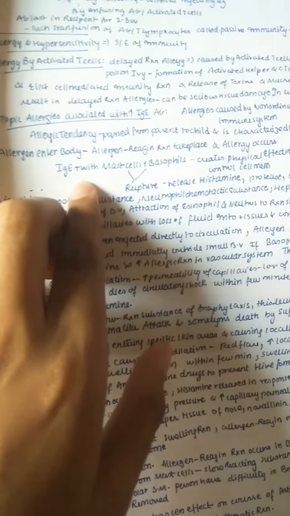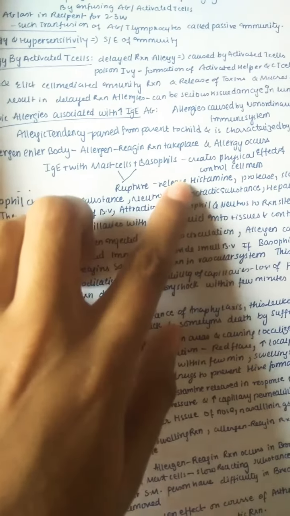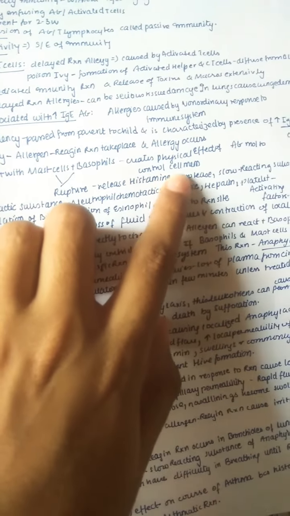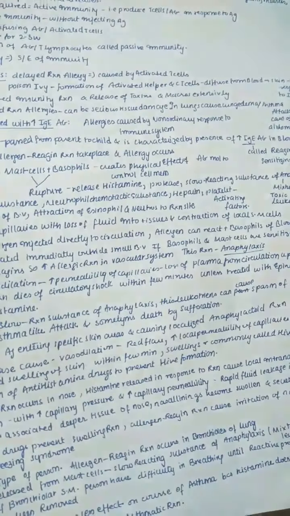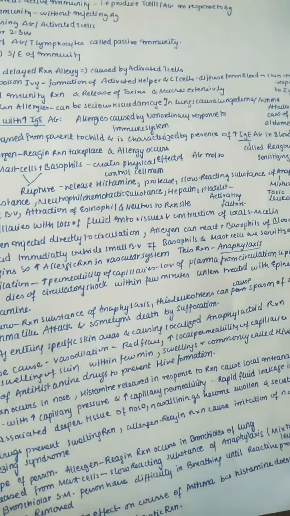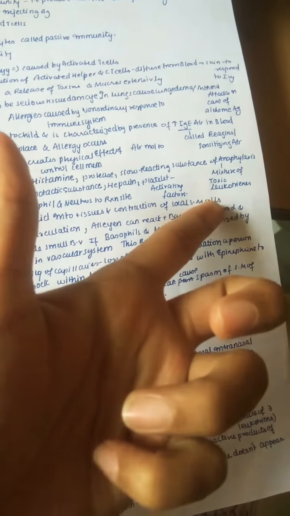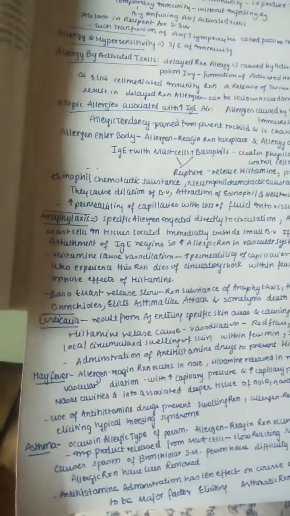So for example, if IgE binds with the mast cells or basophils, it creates the physical effects of the antibody molecule on the cell membrane, and this leads to rupture of basophils and mast cells, releasing histamine, protease, slow reacting substance of anaphylaxis, and a mixture of toxic leukotrienes. If the allergy is mild, it's okay, but if it's severe, it may lead to anaphylaxis, which is a severe disorder. It is mainly a mixture of toxic leukotrienes.